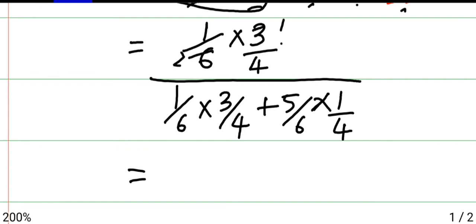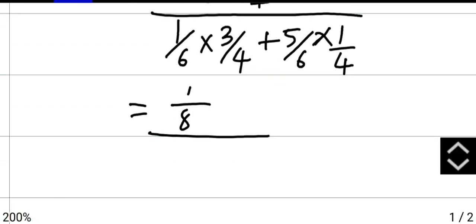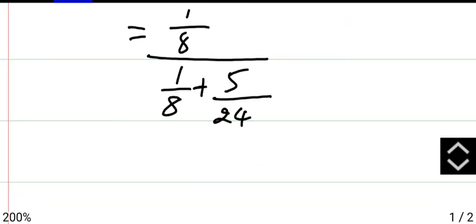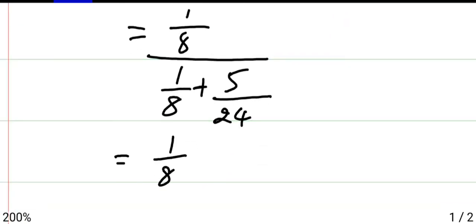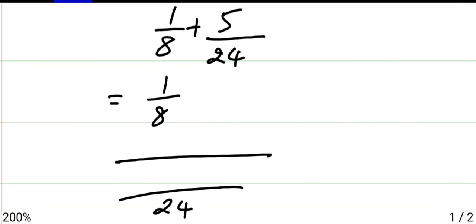So it will become 1 by 4 twos are 8, divided by 1 by 6 into 3 by 4, 3 ones are 3, 3 twos are 6, so again it is 1 by 8 plus 5 ones are 5 divided by 6 fours are 24. Now numerator will be as it is. Take LCM for the denominator. 24 will be LCM.